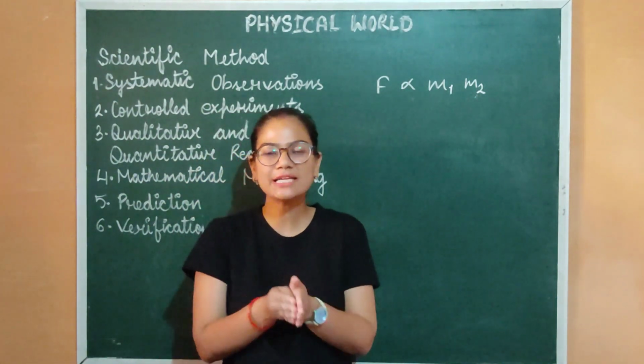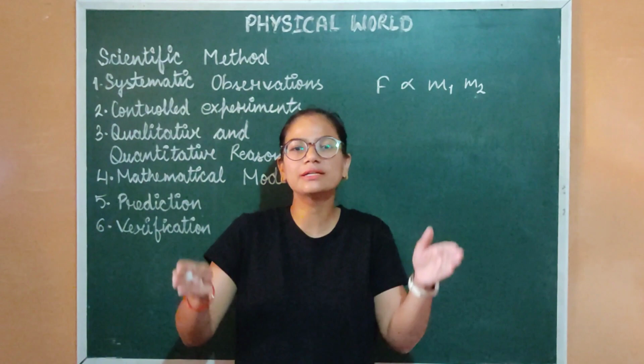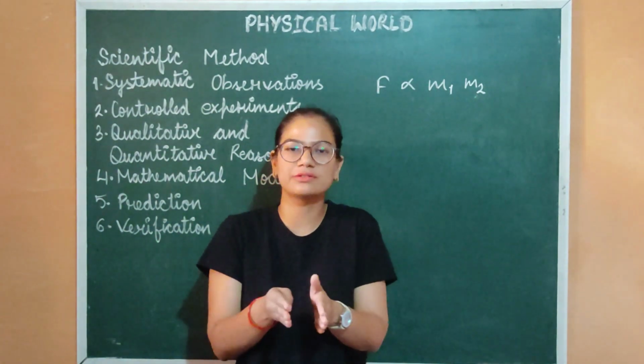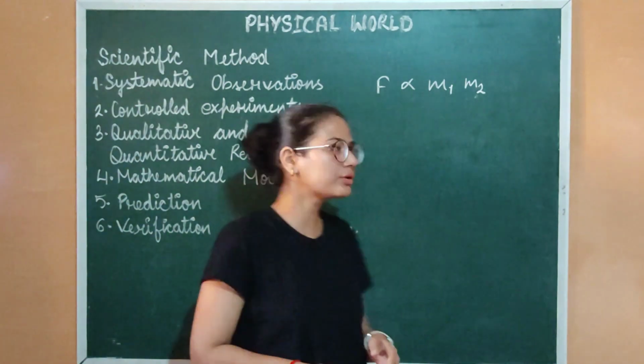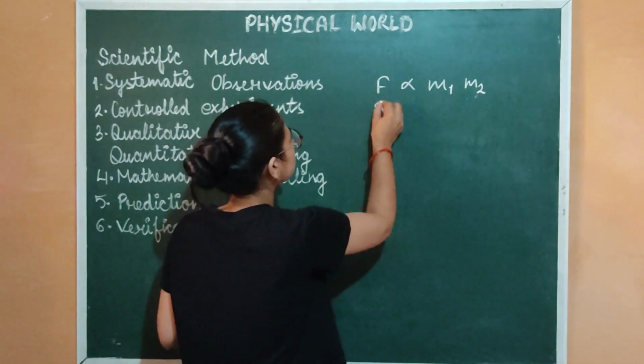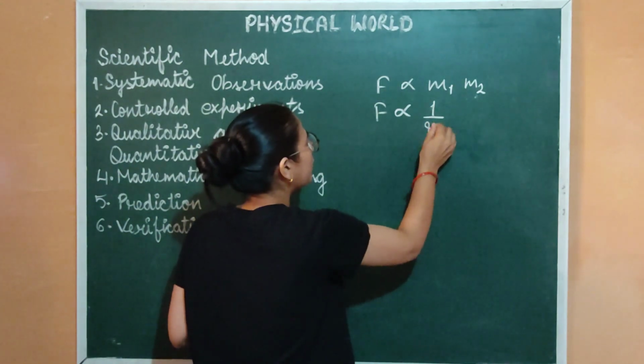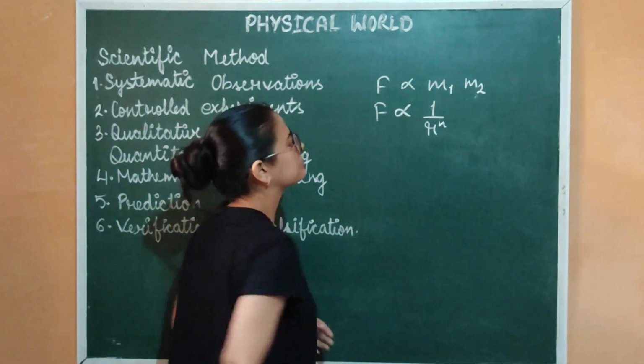As we know, as we increase the distance, the force between the objects decreases. So, here he concludes that force is inversely proportional to r squared.